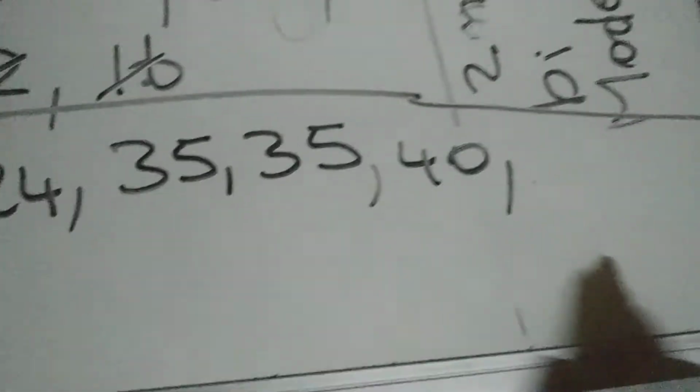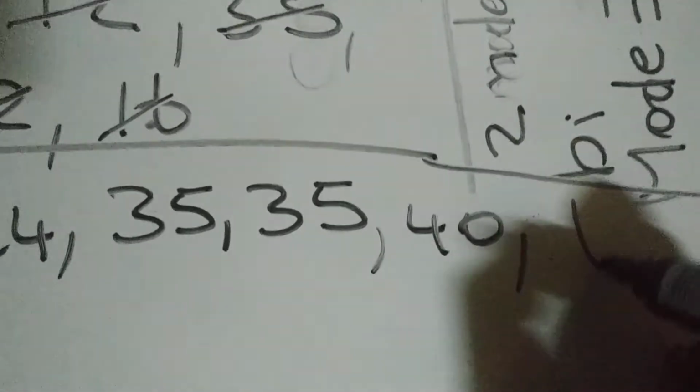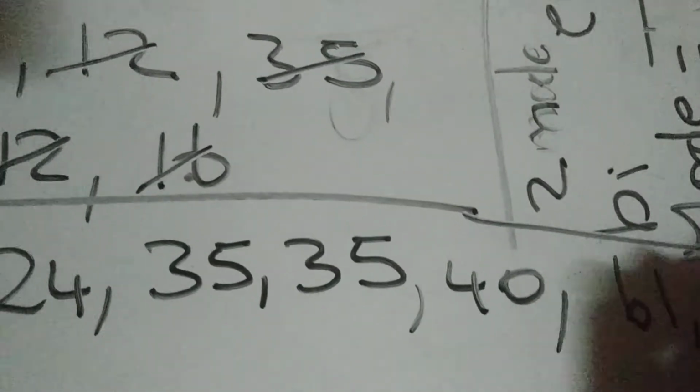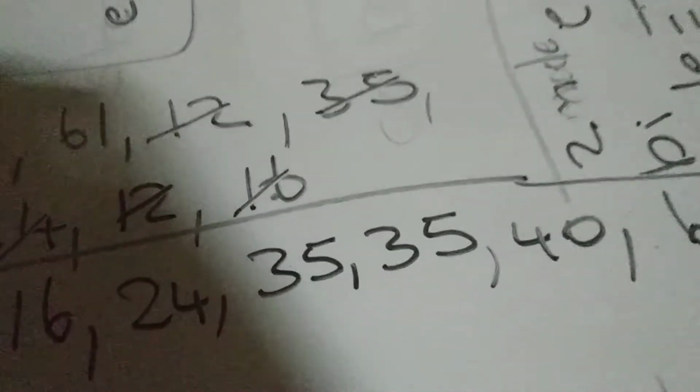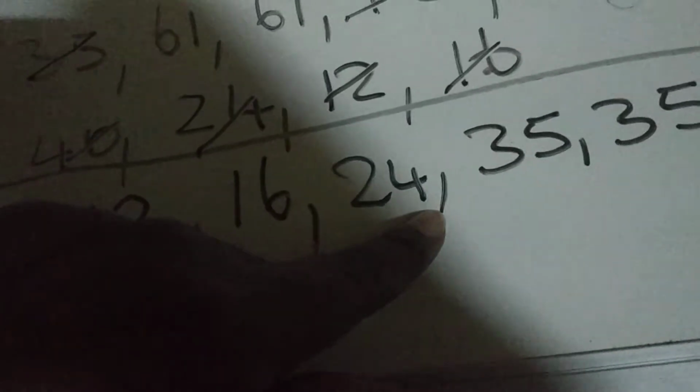Then we have 40. Alright, so I'm going to write a 40. We have one 40, so write it once. Then we have two 61s. So we write 61 twice. Alright, so let's check again. We have two 12s, 16, 24, two 35s, 40, and two 61s.